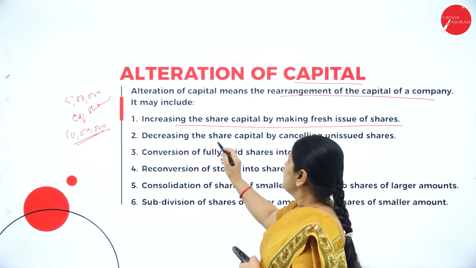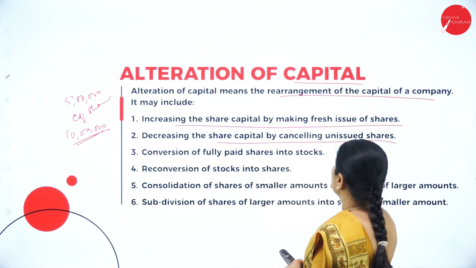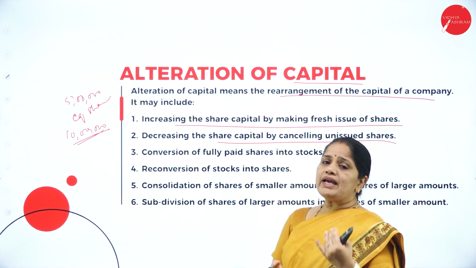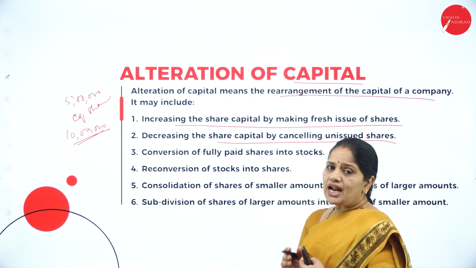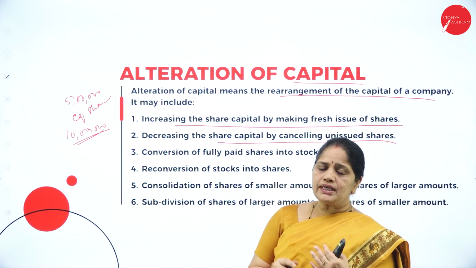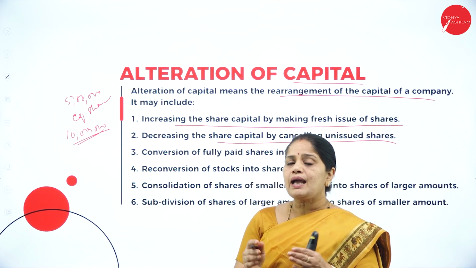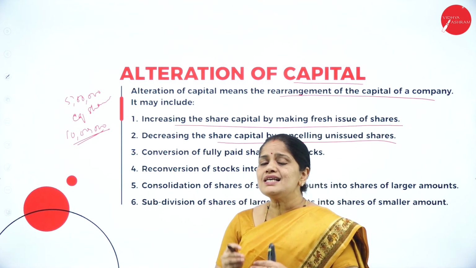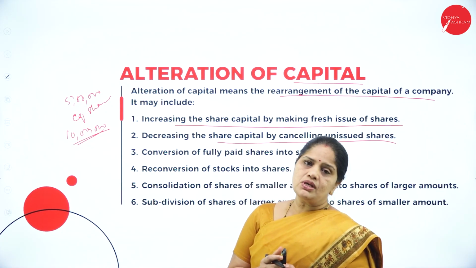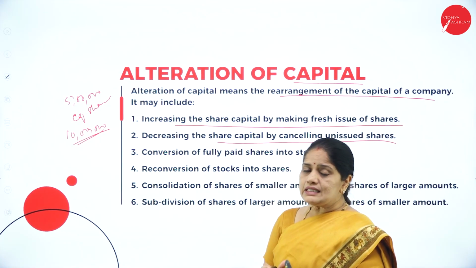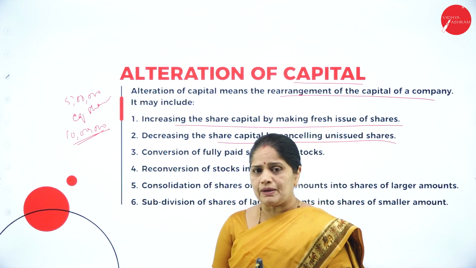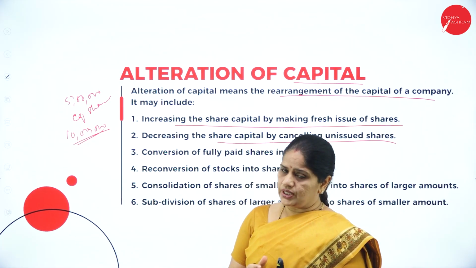Second one is decreasing the share capital by cancelling the unissued shares. Now, what do we mean by unissued shares? We should understand what authorized capital is. Authorized capital is that capital which has been authorized by the Companies Act to collect from the public. Now, in this authorized capital, that part of the capital which has been issued to the public, we call the issued capital.